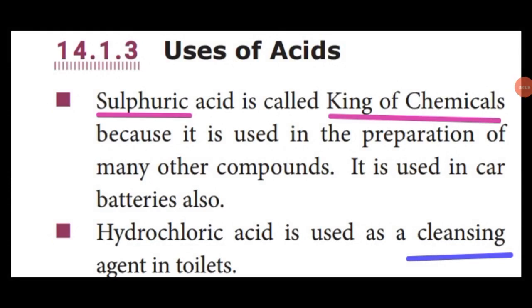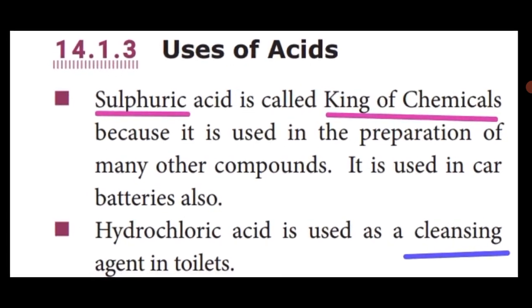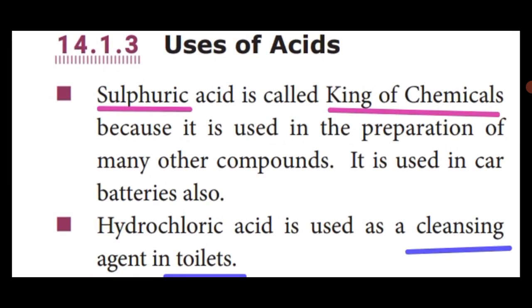Let's see the uses of acids. The first acid is sulfuric acid. Already we learned that sulfuric acid is called the king of chemicals. Sulfuric acid formula is H2SO4. Why is sulfuric acid called the king of chemicals? Because it is used in the preparation of many other compounds. It is also used in car batteries. These are the uses of sulfuric acid.